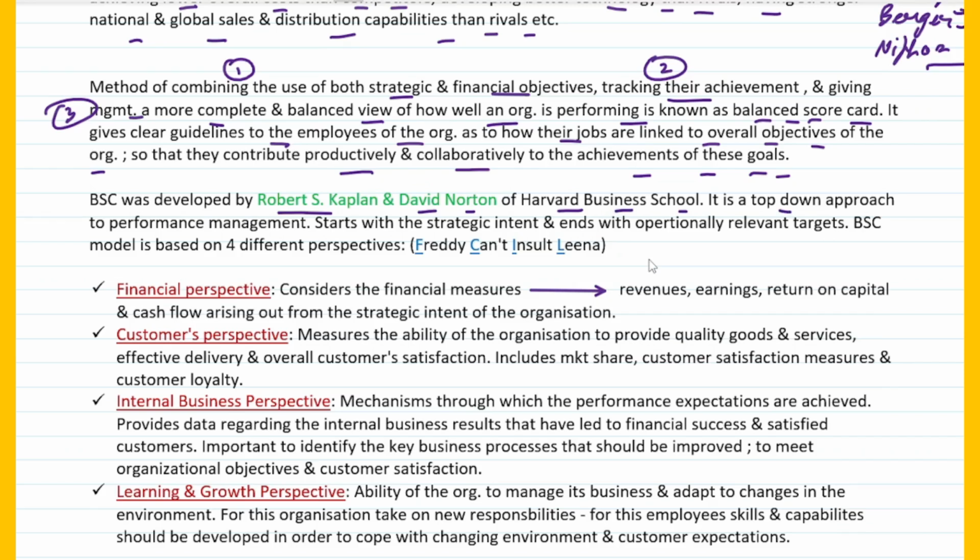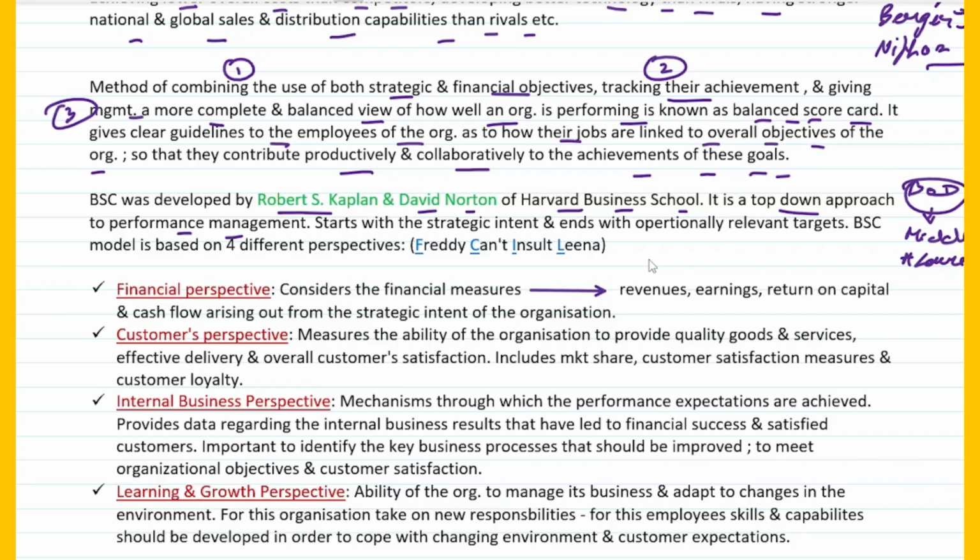Okay. It is a top-down approach to performance management. What do you mean by top-down approach? Top-down approach is nothing but a decision taken at the higher level and communicated to the lower level. So basically your board of directors will take the decision and convey it to the middle and lower level management. And they have to act as per the instructions of the board of directors or the top level management. So that's what top-down approach is.